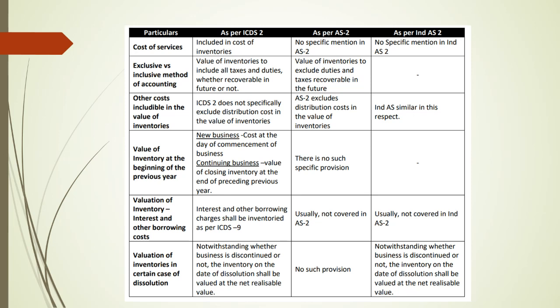And we saw that by doing this inclusive method and comparing it with the exclusive method, there can be a difference, either an increase or decrease in profit. So in that case, definitely we have to follow this inclusive method while following ICDS 2. If not followed, we have to prepare that reconciliation table. In Form 3CD, we would definitely see how to report the differences between what is actually valued by the valuer, the books, and the inventory reported to the income tax department by the assessee in their income tax returns. So that is the second distinction.